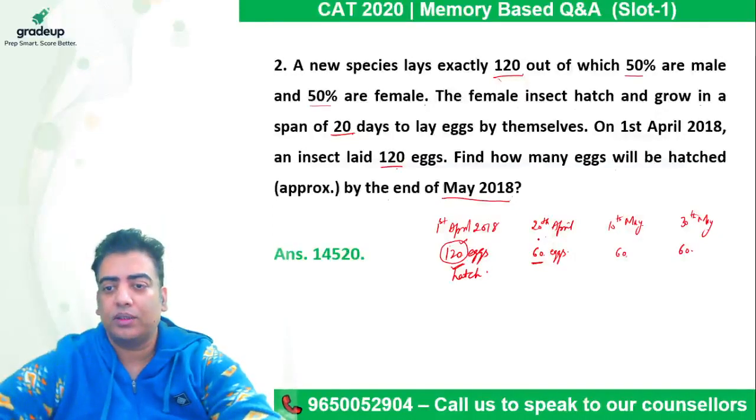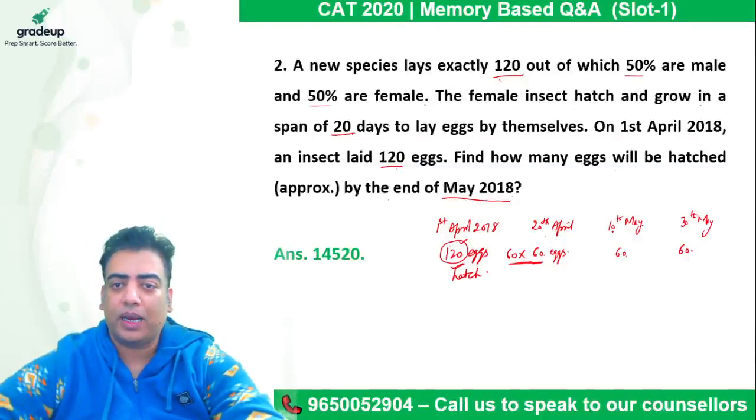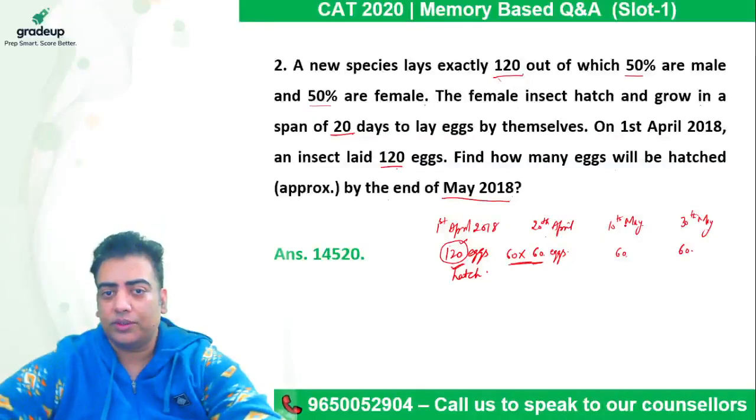So that is something we should be very clear about. The total number of eggs laid will be 60 into 60, which is 3600. Again, the same 60 female insects will hatch and grow in another 20 days to lay another 60 eggs each, so it is going to multiply with 60 again.